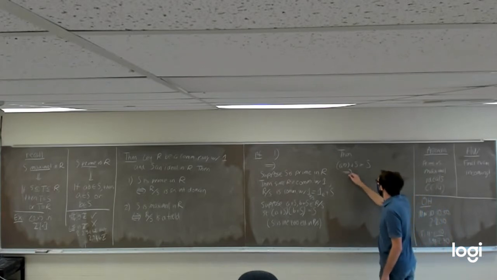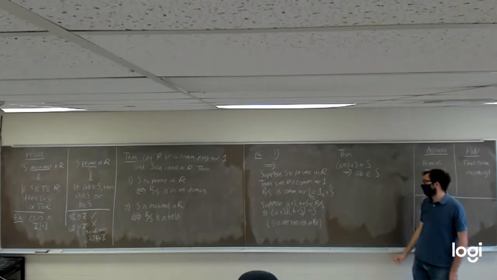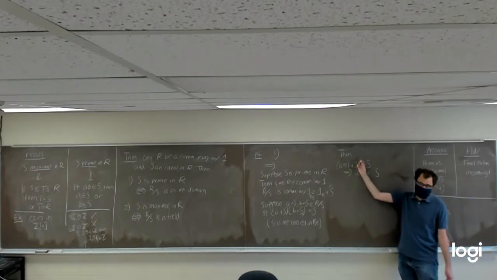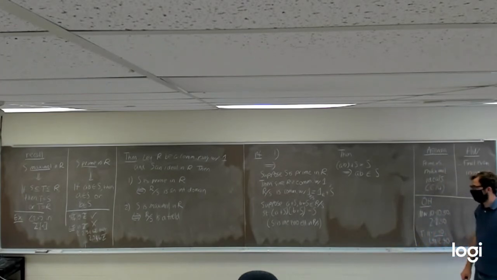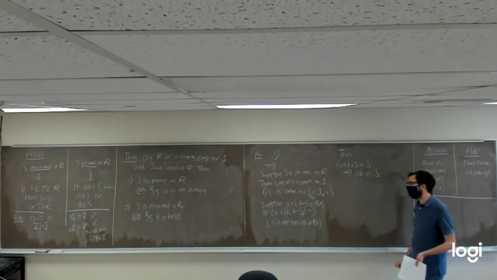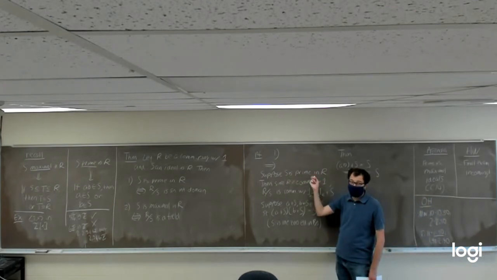So what does that tell us? That's going to tell us that AB, by definition, has to be an element in S, in order for AB plus S to just be the same as S. AB has to be an element in S. And now, here's where we can use our initial assumption that S is a prime ideal within the ring R.